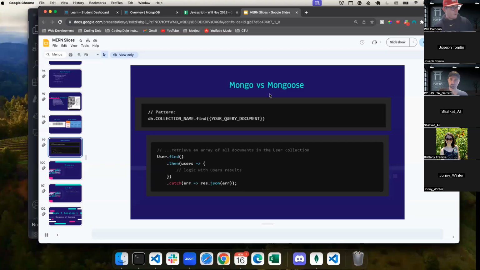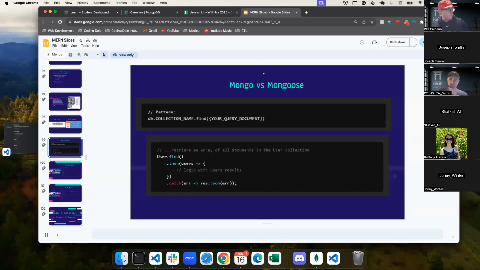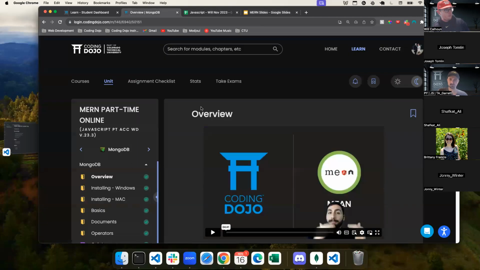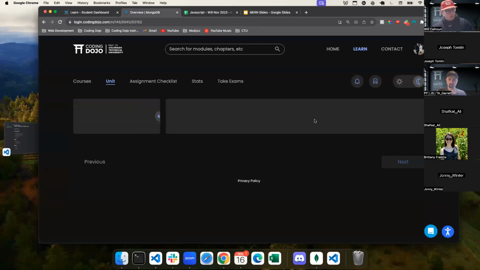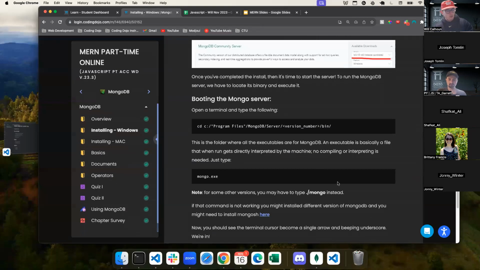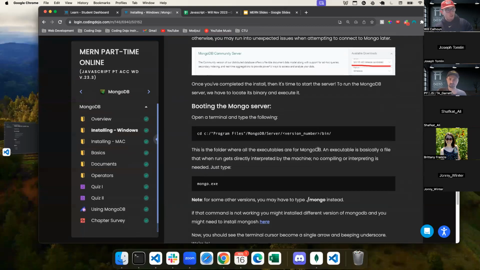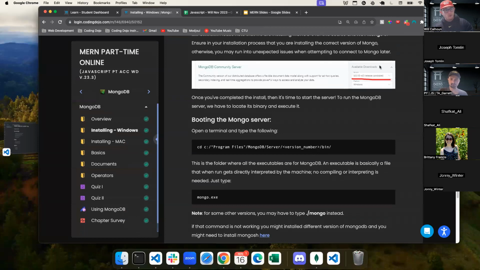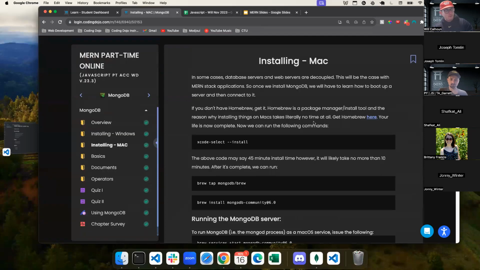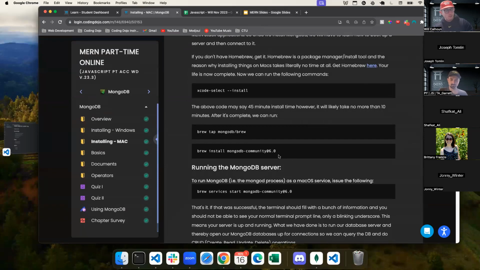Cool. Within this, I want to hop in here first before we go back to that slide. A couple different things. When you're installing, if you have Windows, you can just follow this and install version 5.0. But if you're on Mac, version 5 is no longer supported, so you need to make sure you download 6.0.